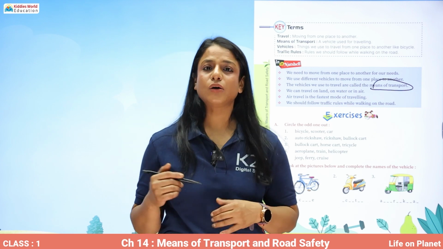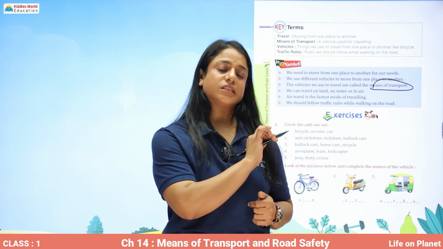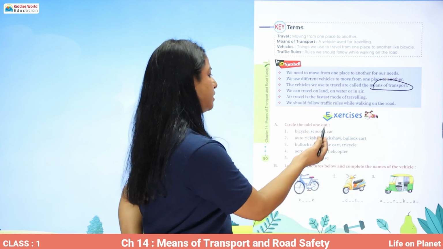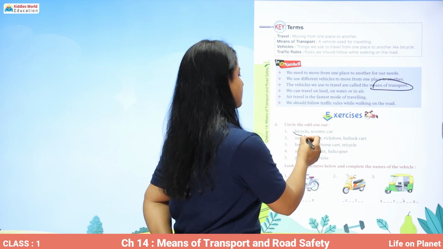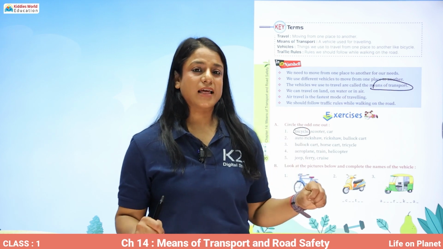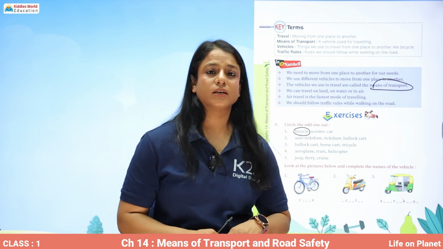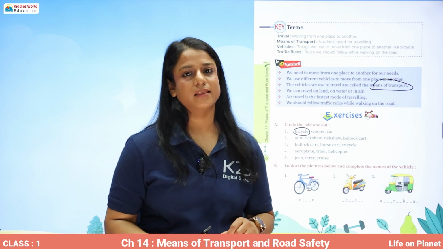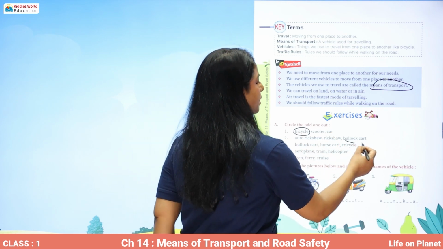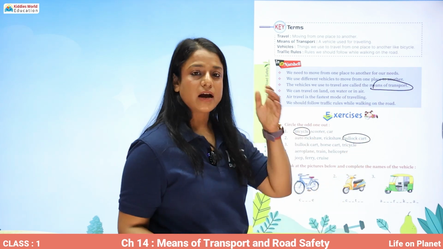You have to circle the odd one out. What does odd one out mean? The word which does not belong to the whole group. So bicycle, scooter, and car. Bicycle. Why bicycle? That's the manual mode of transport. Scooter or car have engines in them. Auto rickshaw, rickshaw, and bullock cart, because it is being pulled by an animal, and rest are not.